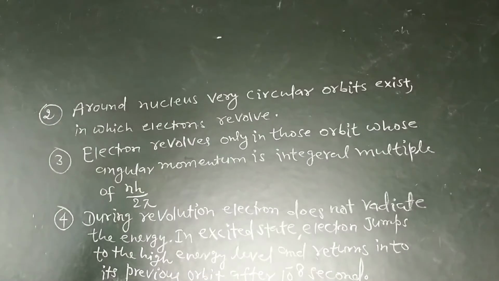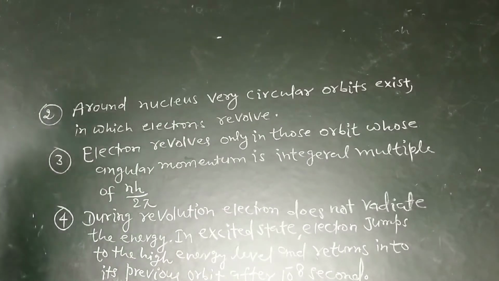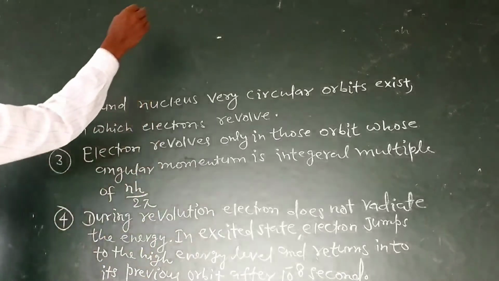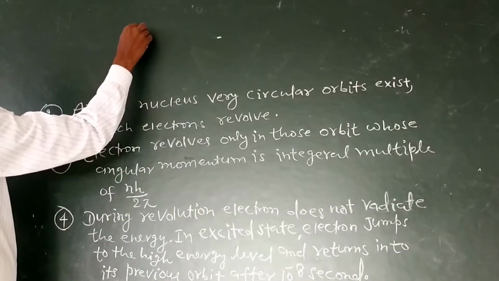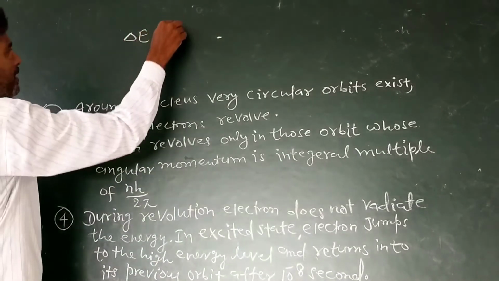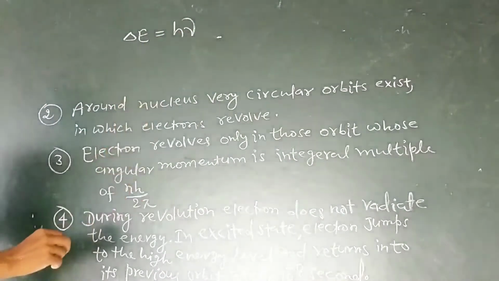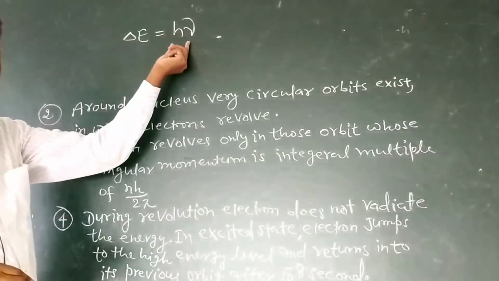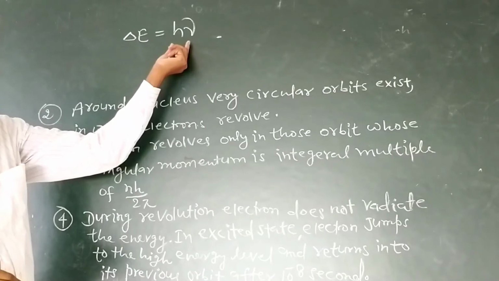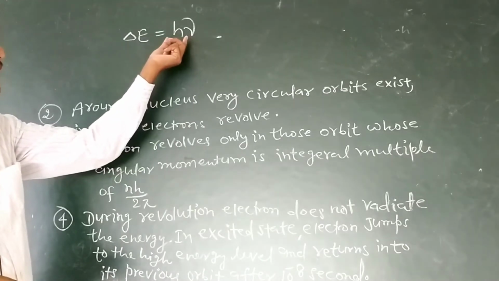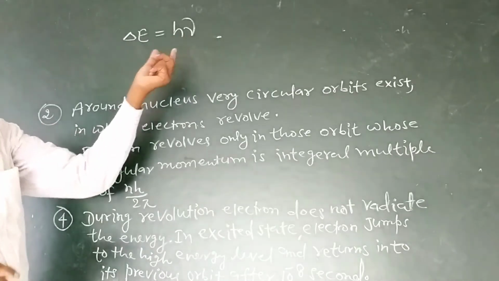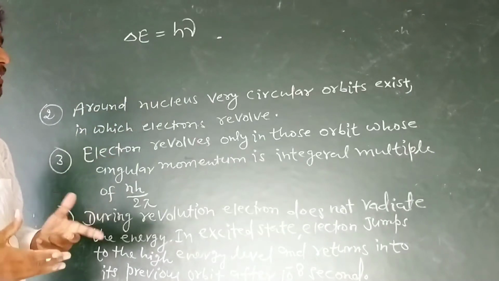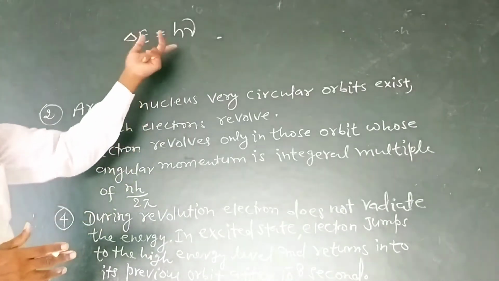Emission or absorption of energy by an electron is in terms of quanta, that is, delta E is equal to h nu, where h nu is the energy of a photon. Light is composed of teeny packets, teeny bundles of energy known as photons.